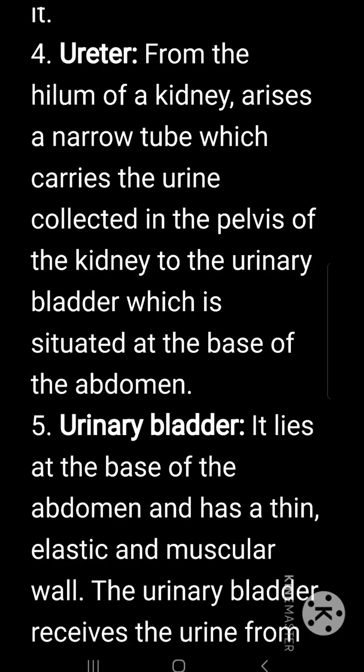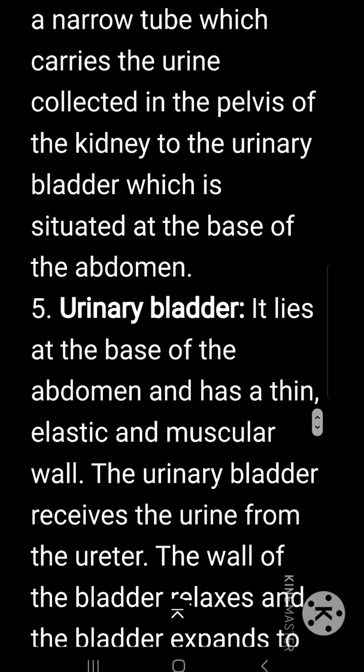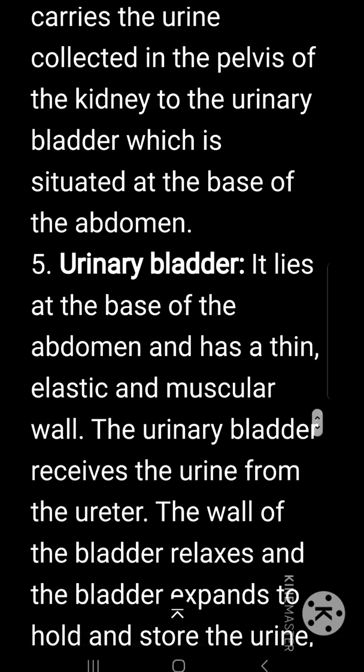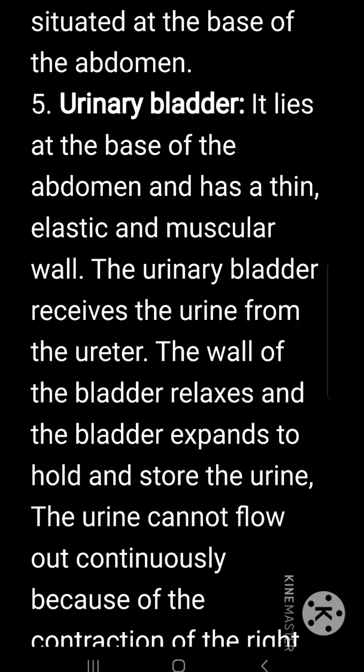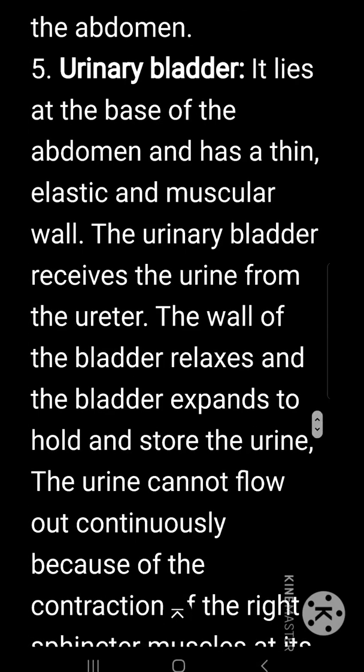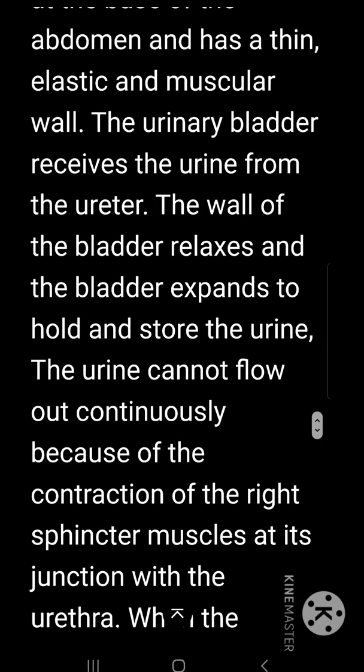Explain ureter. From the hilum of a kidney arises a narrow tube which carries the urine collected in the pelvis of the kidney to the urinary bladder, which is situated at the base of the abdomen. Explain urinary bladder. It lies at the base of the abdomen and has a thin, elastic and muscular wall. The urinary bladder receives the urine from the ureter.